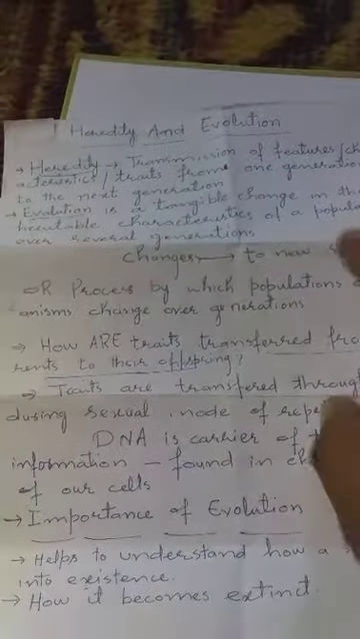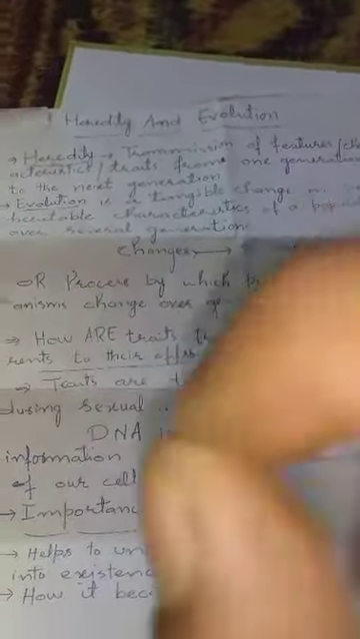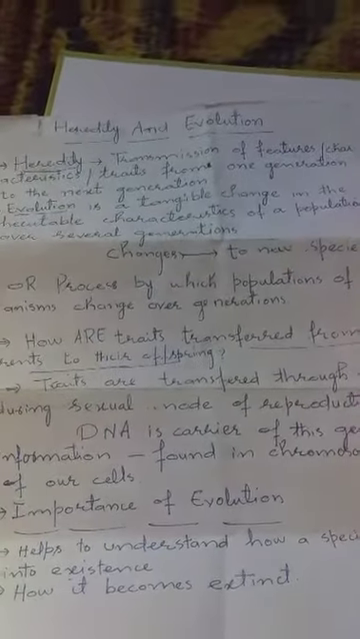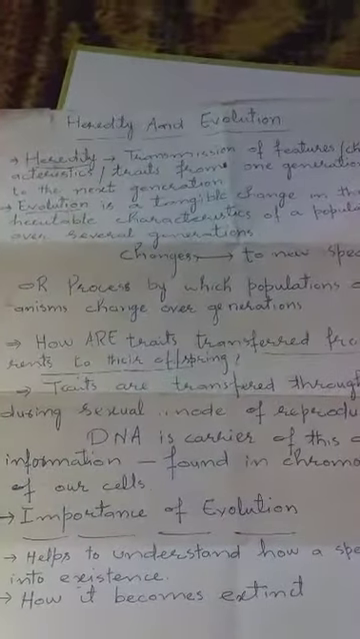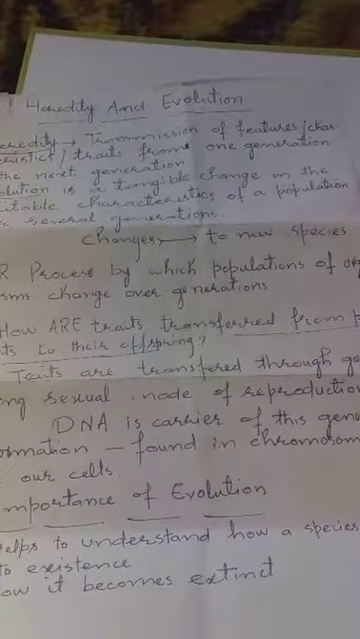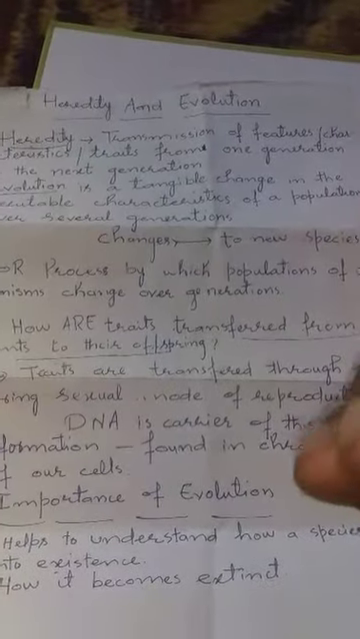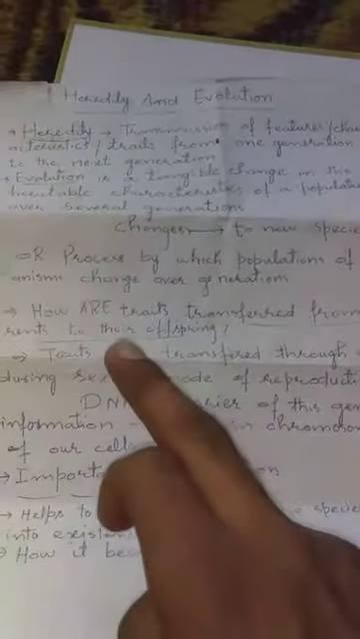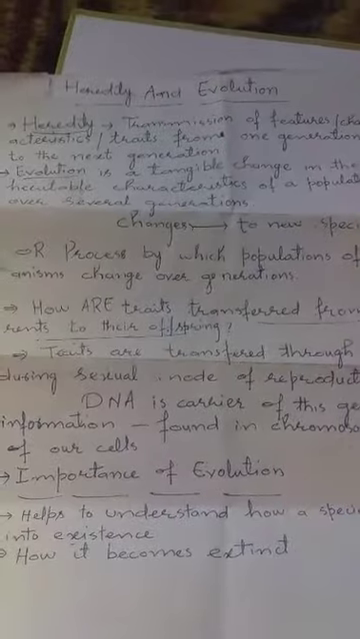Evolution is a tangible change in the heritable characteristics of a population over several generations, or evolution can be termed as the process by which populations of organisms change over generations. So, evolution is a tangible change in the heritable characteristics, those characteristics which are inherent in a population and their generations. In short, the process by which populations of organisms change over generations can be termed as evolution.